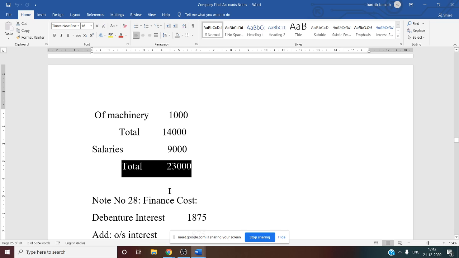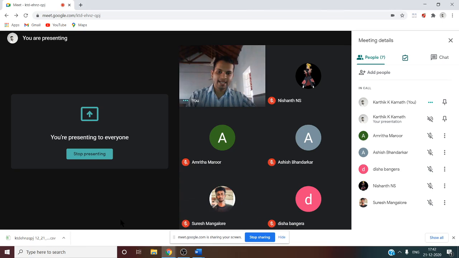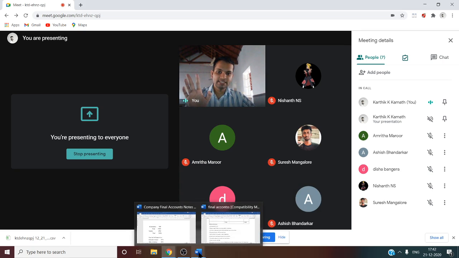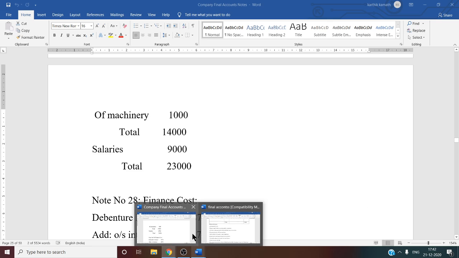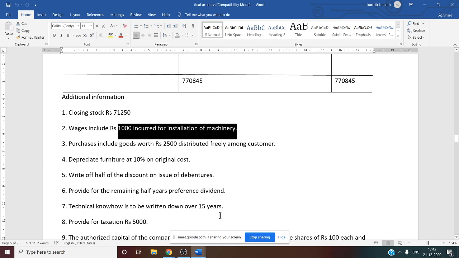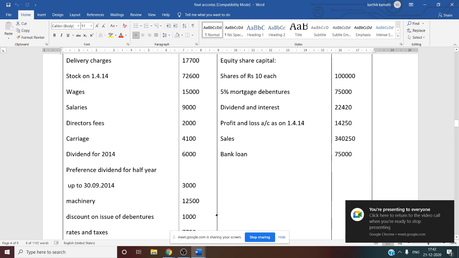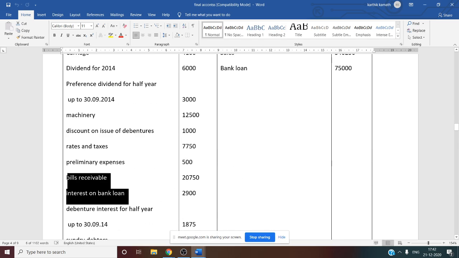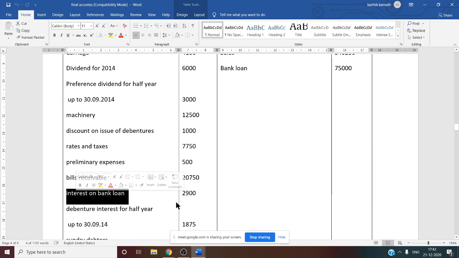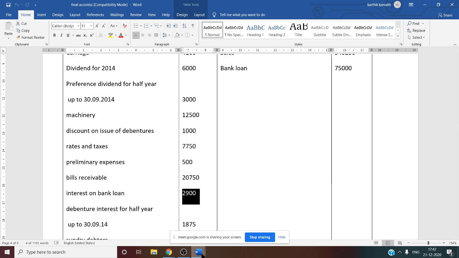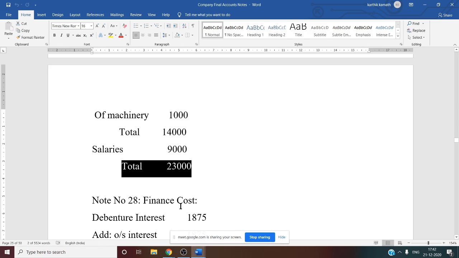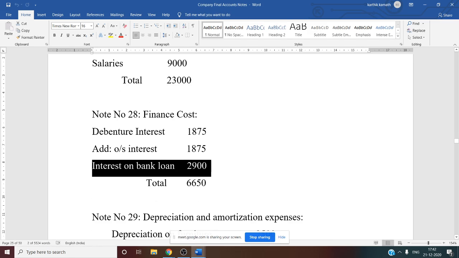Next, working note number 28 is about finance cost. Once again, we have to see the question, what we can enter in finance cost information. There is interest on bank loan. See this one, interest on bank loan that you can enter, 2,900. See this, we have recorded interest on bank loan.